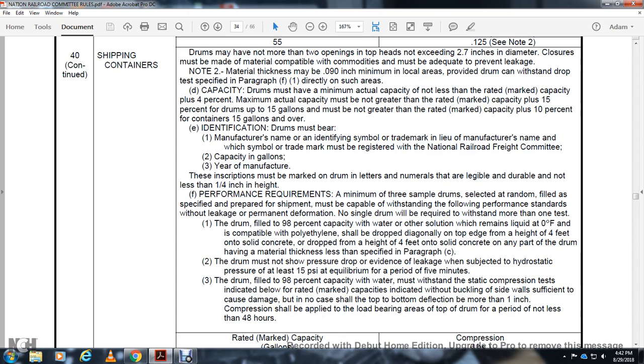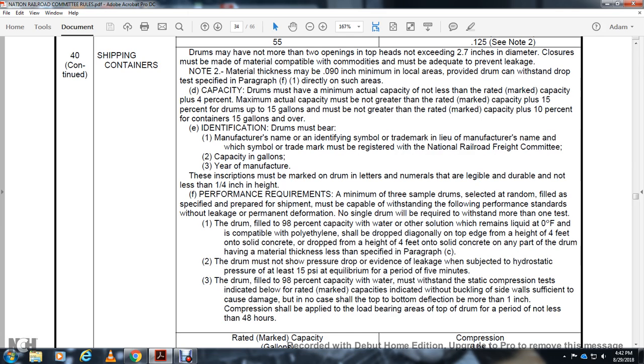Performance requirements. A minimum of 3 samples of the drum, selected at random and filled as specified, prepared for shipment, must be capable of withstanding the following performance standards without leakage or permanent deformation. No single drum will be required to withstand more than one test. Drum filled with 98% of capacity with water or other solution compatible with the polyethylene, with the liquid at 0 degrees Fahrenheit, should be dropped diagonally on the top edge from a height of 4 feet onto solid concrete, or dropped from a height of 4 feet onto solid concrete on any other part of the drum.